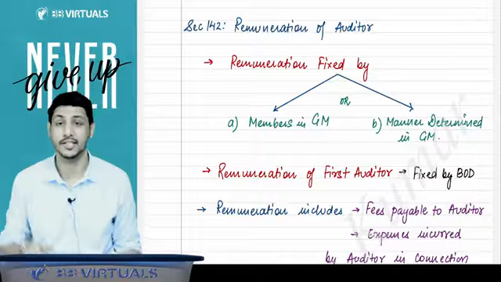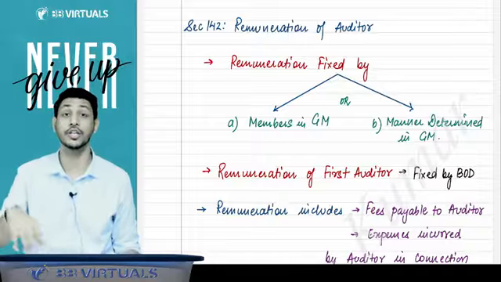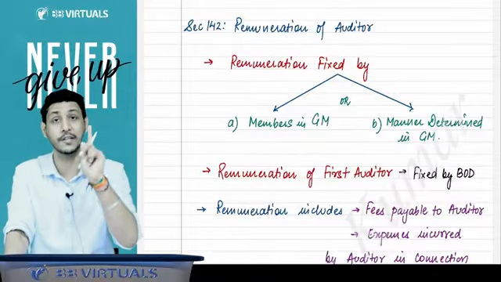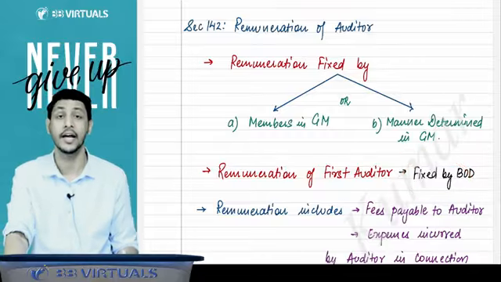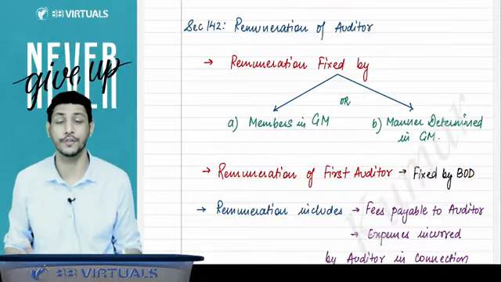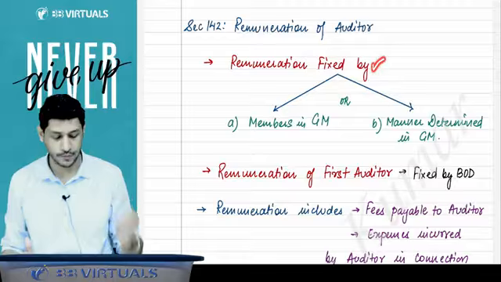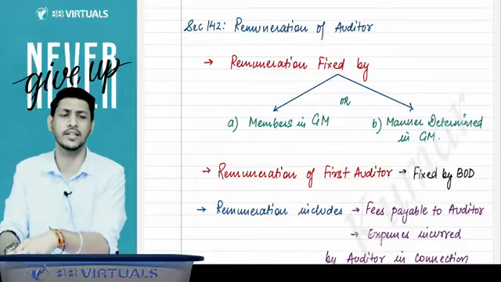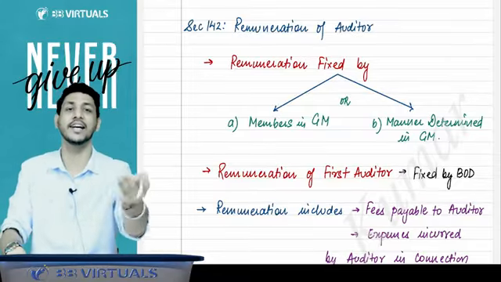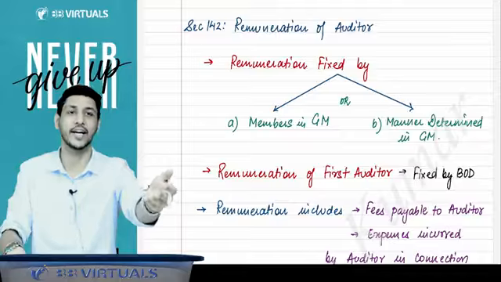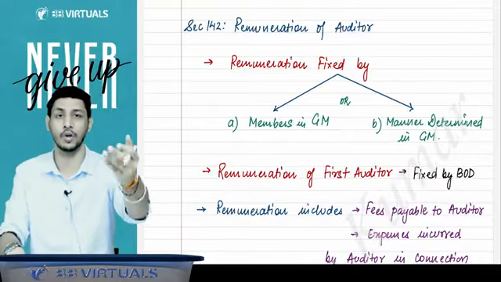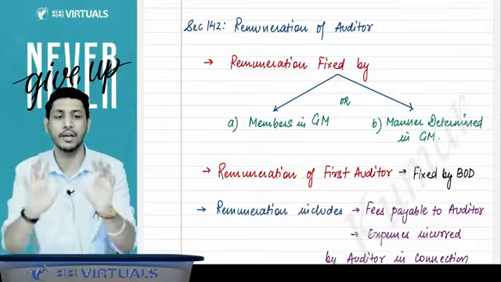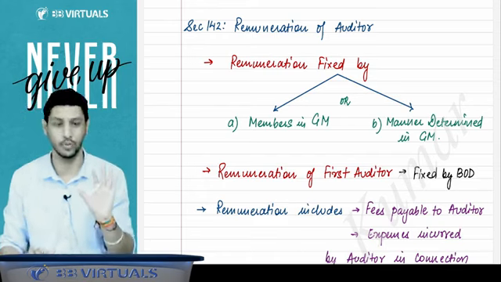Now, what is the meaning of this? Which auditor's remuneration am I discussing? The subsequent auditors, because the first auditor is appointed by the board of directors and the remuneration of the first auditor is to be fixed by the board of directors. For the remuneration of subsequent auditors, the remuneration is fixed in the general meeting, or if it is not fixed in the general meeting, then a manner is decided in the general meeting. Like shareholders have delegated that authority to some person and they will fix the remuneration. So a manner will be determined in the general meeting. That is also allowed.